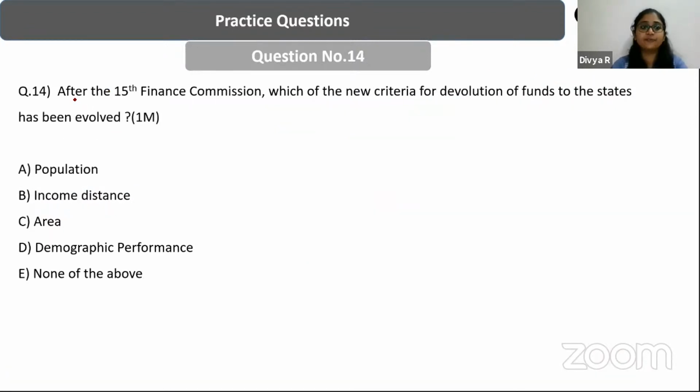Next question: after the 15th Finance Commission, which of the following new criteria for devolution of funds to the states has been evolved? A, population.